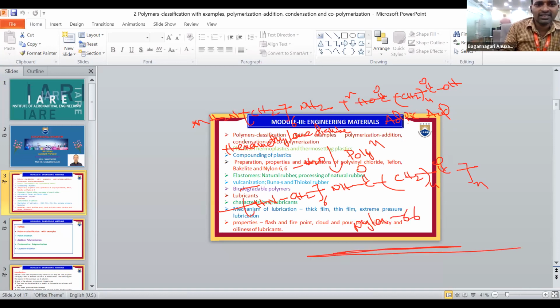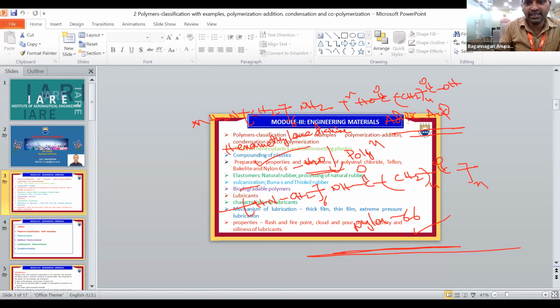What are the monomers of nylon 66? The monomers are hexamethylene diamine and adipic acid. They undergo polymerization, with removal of a small molecule like water, to form nylon 66. So this is one example of condensation polymerization. Note down these reactions.